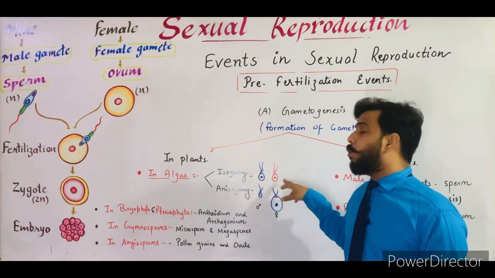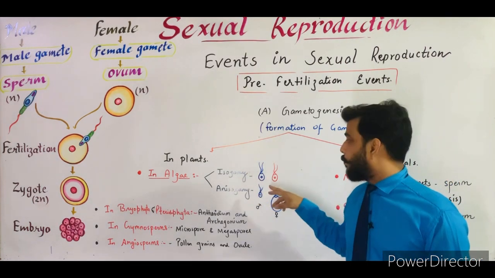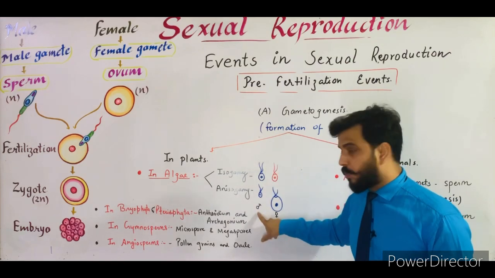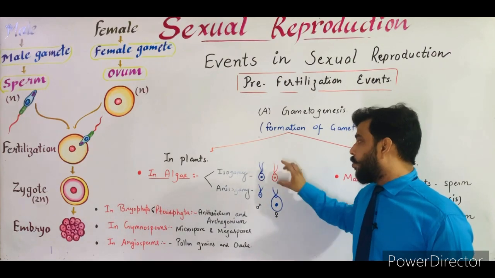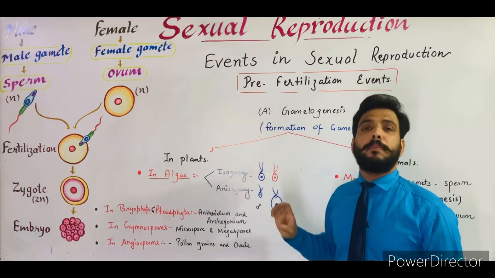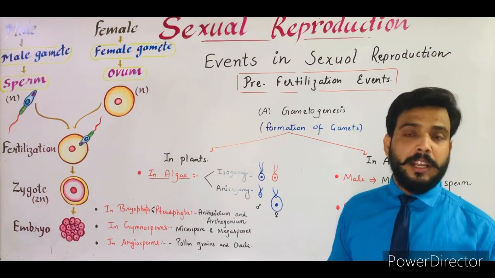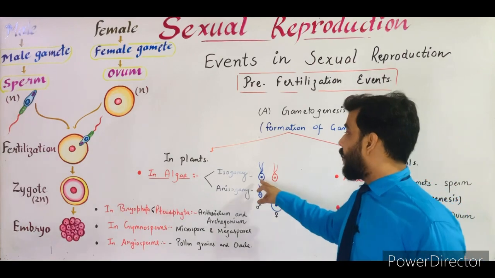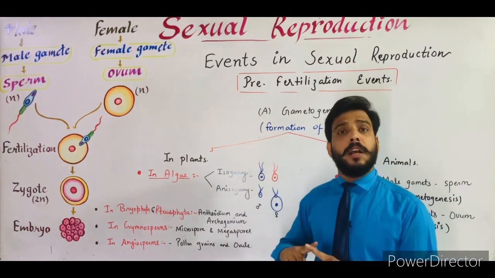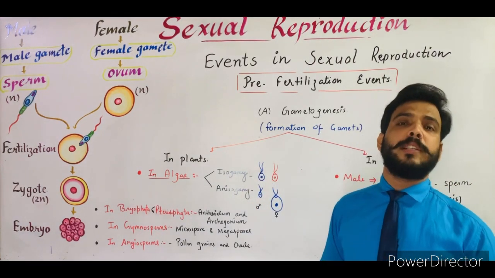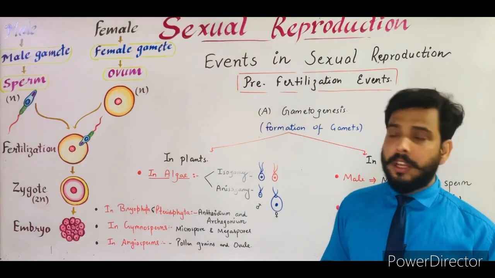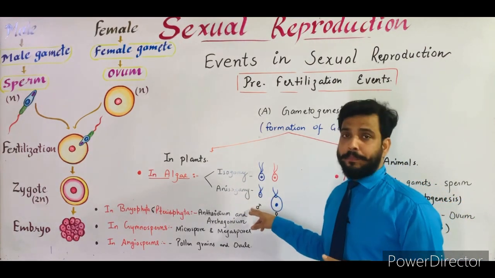Isogamete means when both the gametes, male and female, suppose this one is the male gamete as I have shown and this one is the female, are similar in appearance and both are motile, then these types of gametes are known as isogametes, and the reproduction that takes place is known as isogamy.